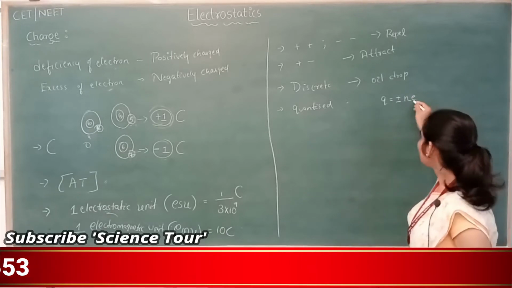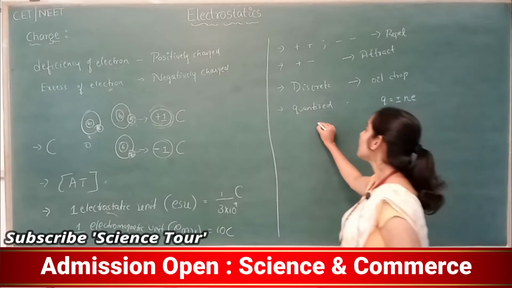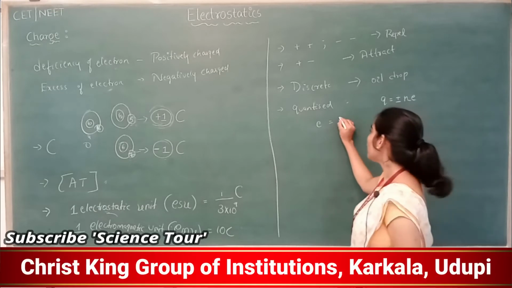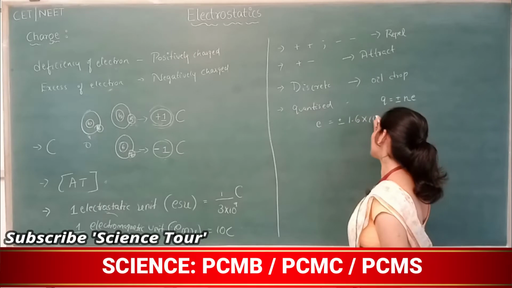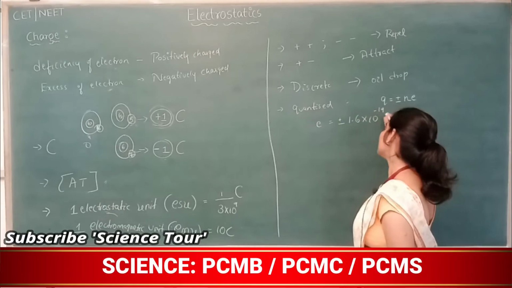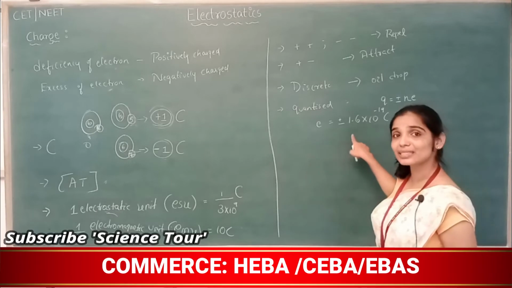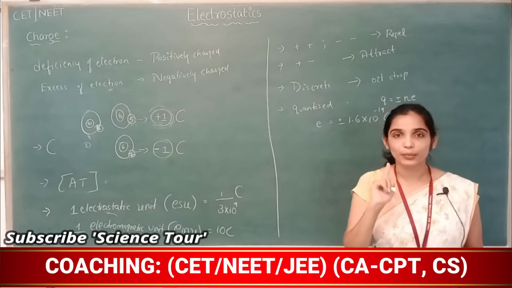What is e? e is the fundamental charge, the basic smallest value of charge. What is the e value? Plus or minus 1.6 into 10 to the power of minus 19 coulomb. Or else you can say that e is the charge of one proton or one electron.